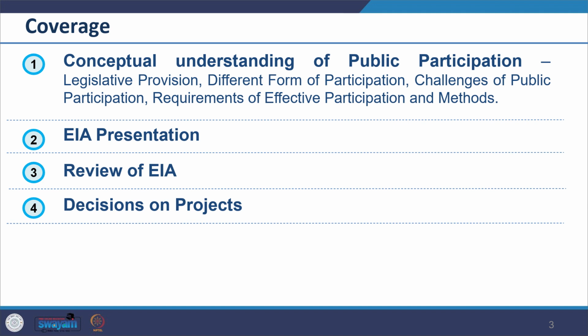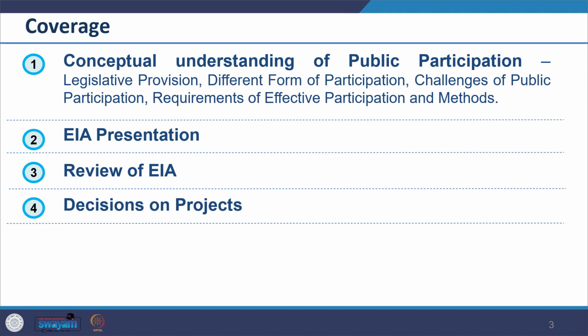We'll look into that. Then we'll look into EIA presentation, what things one needs to take care of and what's important about this presentation. And then we'll look at how one really reviews the EIA report or the assessment which has been done, and how the decision-making process of any project works, whether it will be approved or not.